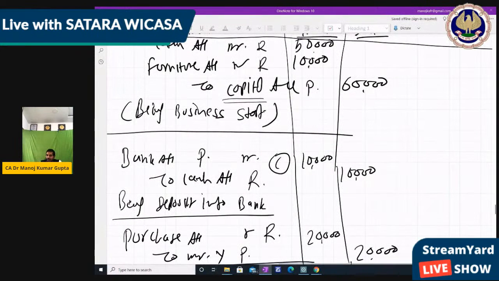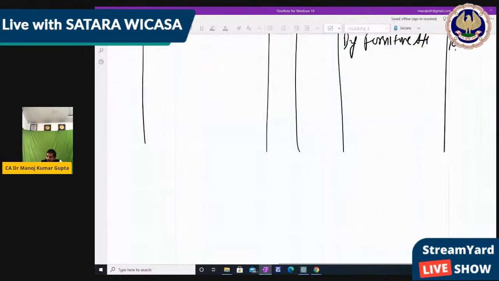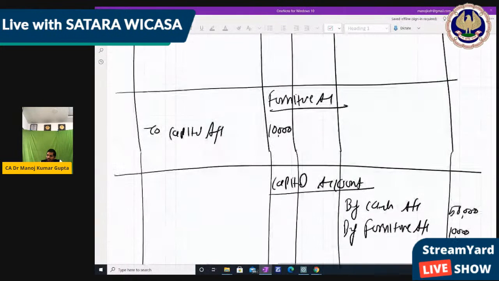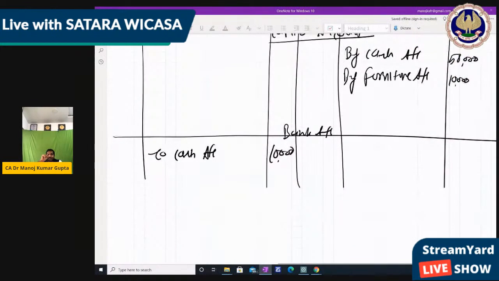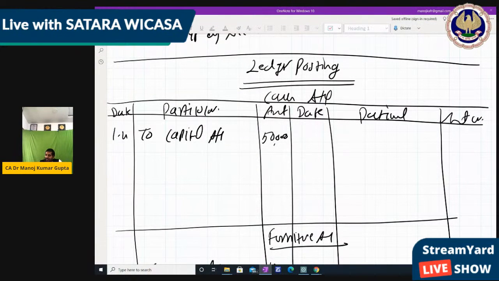Like in the next entry, bank account is there. So bank account is debited, so we have to make the bank account. After 4-5 lines, make the bank account. In the debit side, you write cash account, whatever date. So how much have we debited the bank account? 10,000. Now bank account is complete, but there is a cash account also, which is credit side. Cash account we do not make now because we already have it. So in the credit side we write by bank account, that is 10,000. Understood?